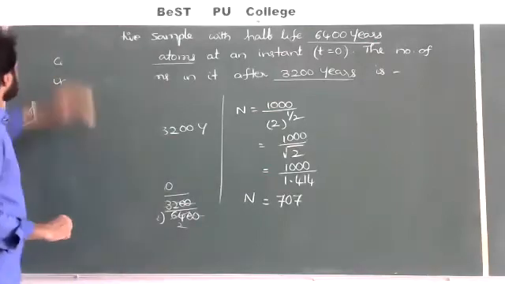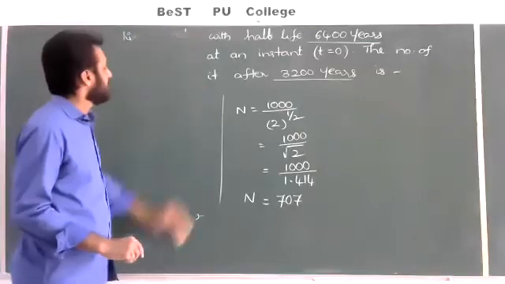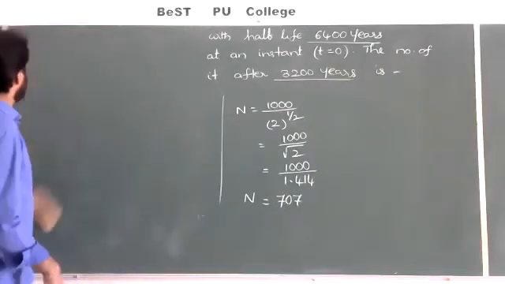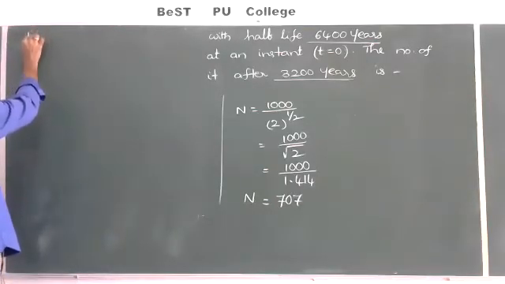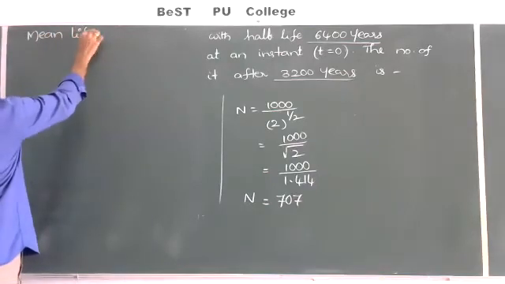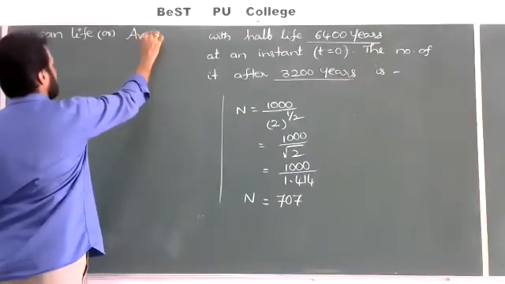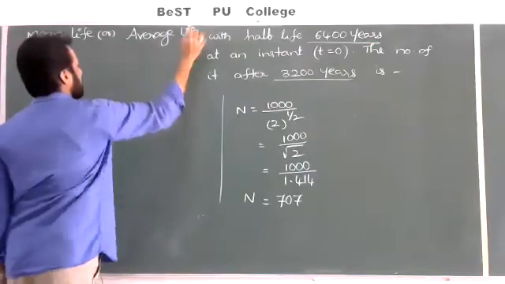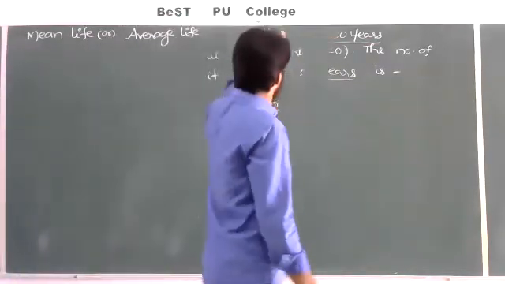That's all. Next, one more derivation, a simple formula: average life or mean life of a radioactive sample.